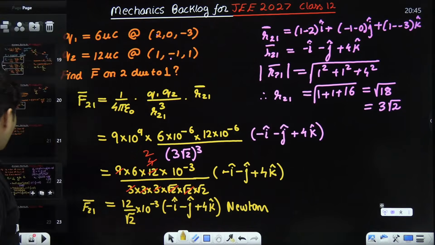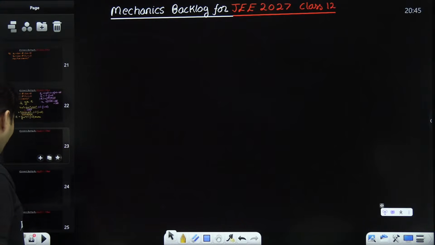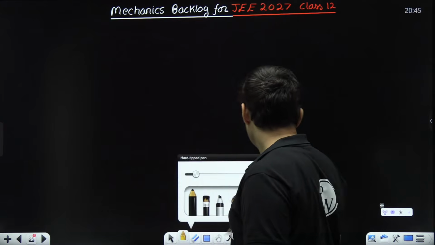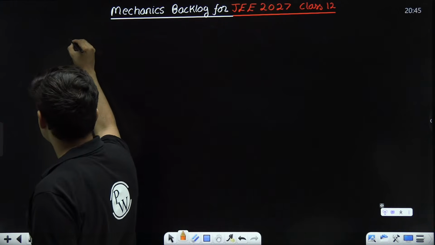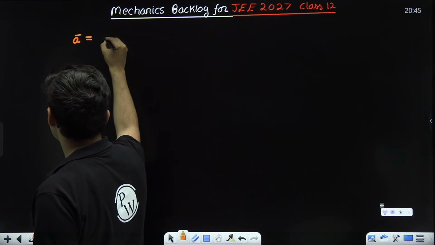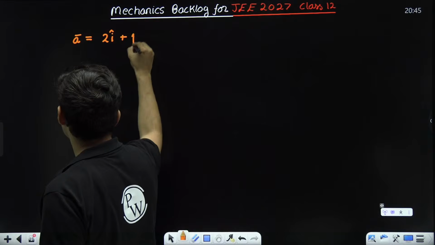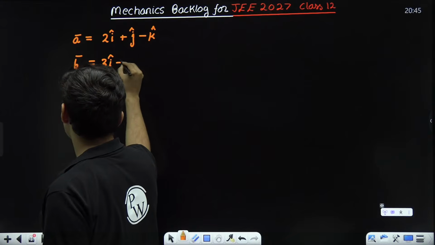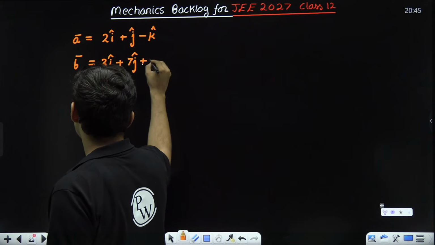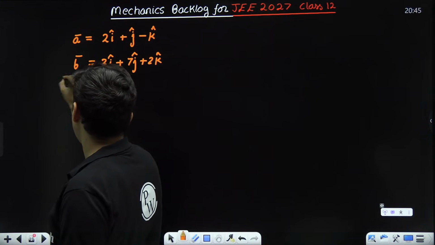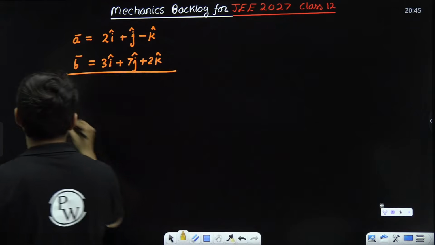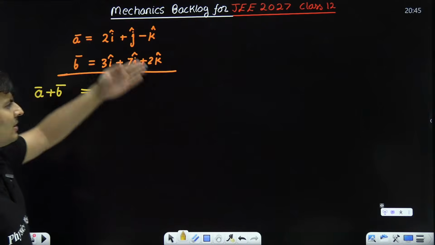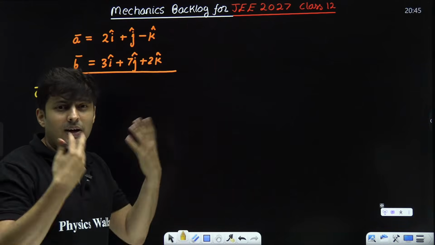Correct? Now, if 2 or more vectors are there and we have to add or subtract them, it is very straightforward if it is in IJK form. For example, say I have a vector A bar which is 2i cap plus j cap minus k cap, and there is a vector B which is 3i cap plus 7j cap plus 2k cap. And if I am interested in finding out how much is A vector plus B vector when added together, these two vectors can be in two weird directions, and I want to find the resultant of them.